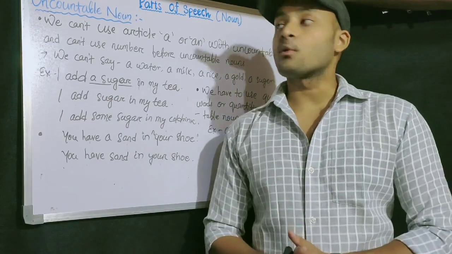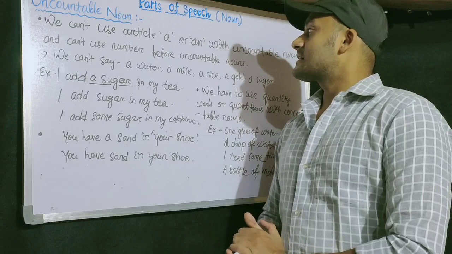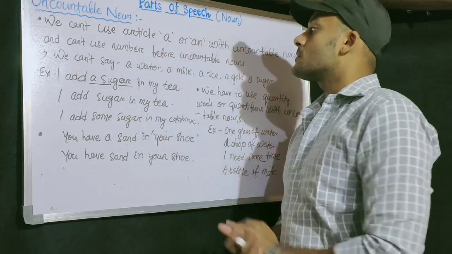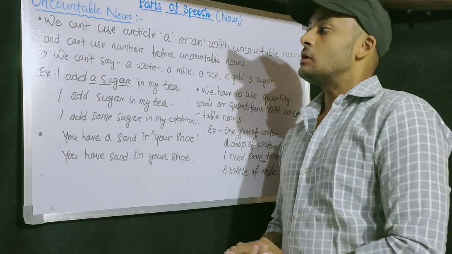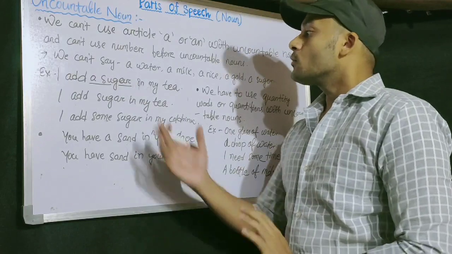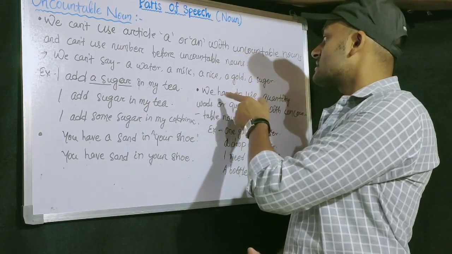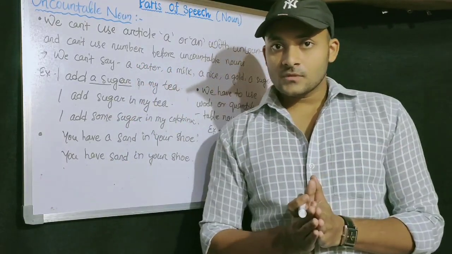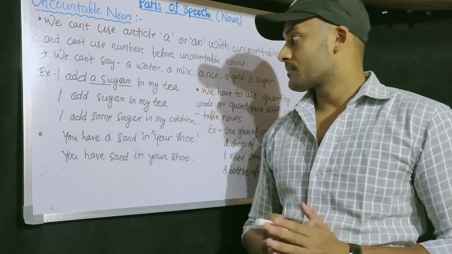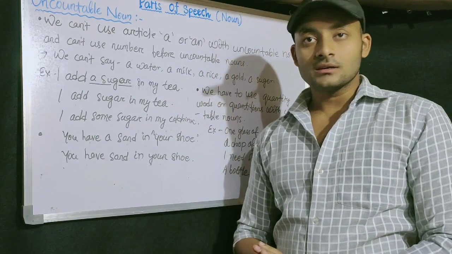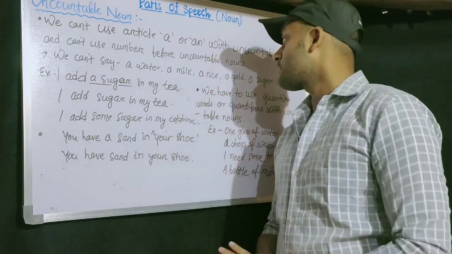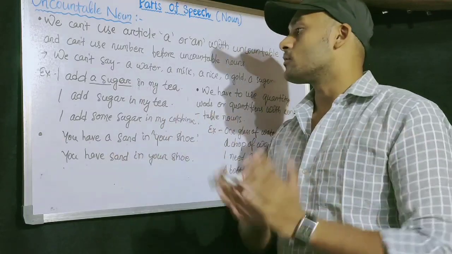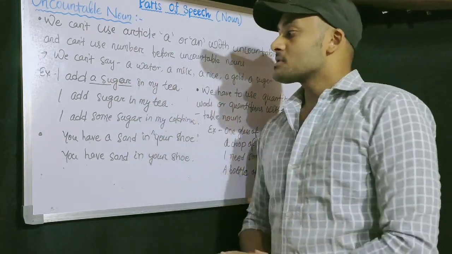Come to another point. We cannot use the article a or an with uncountable nouns and cannot use a number before an uncountable noun. Like we cannot say a water, a milk, a rice, a gold, a sugar, because we cannot count water, so we cannot say a water. We cannot count milk, so we cannot say a milk. We cannot count gold, so we cannot say a gold.